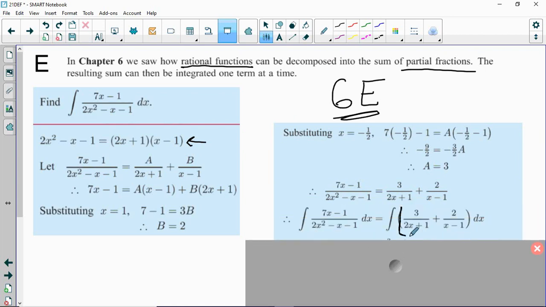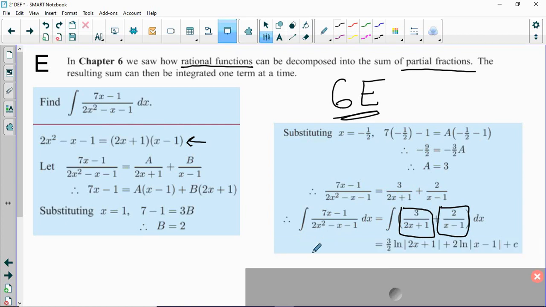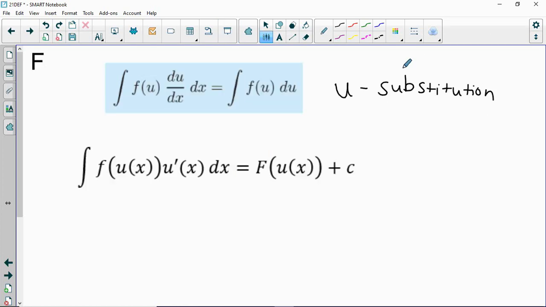How do we do that, though? How am I going to integrate this piece or this piece here? Well, if you ignored my advice on the previous screen, then you may have already learned a shortcut to integrating functions of this type. If you followed my advice, then just wait until section F, which is coming up next, and then we'll know how to do this, but here's the answer anyway. Look, I'm just trying to go through the book in order here, folks. But I promise by the end of this video, you should understand how to evaluate that integral without too much difficulty.